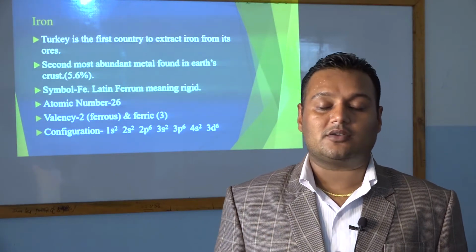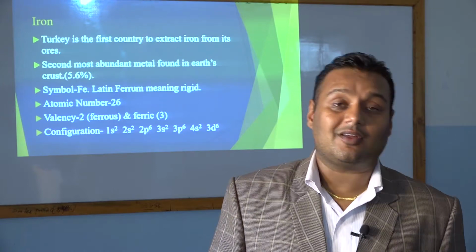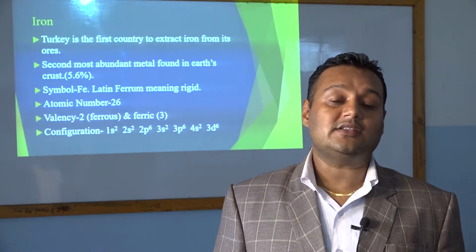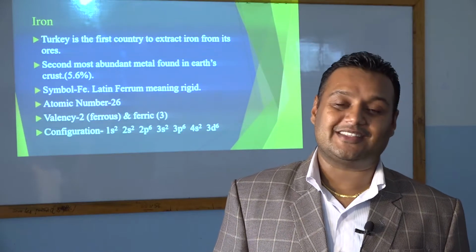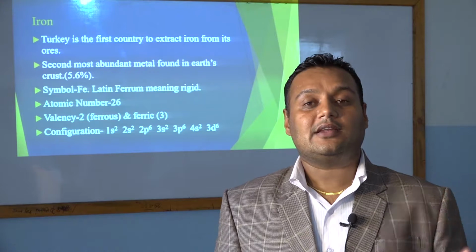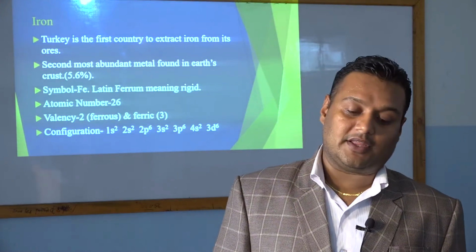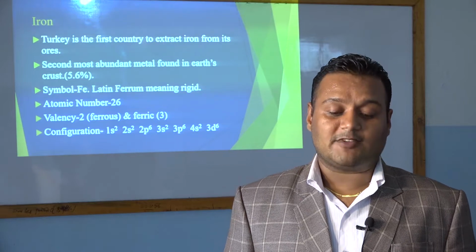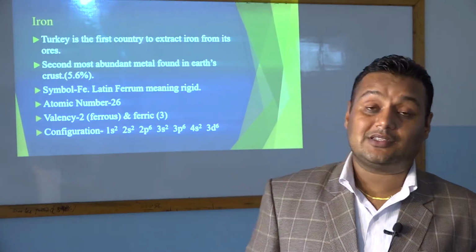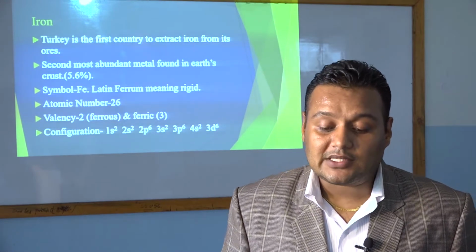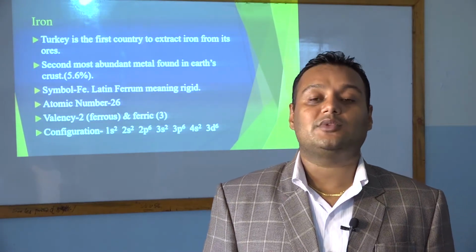So we must remember: iron symbol Fe, atomic number 26, and valence 2 and 3 both. Now the electronic configuration is 1s2, 2s2, 2p6, 3s2, 3p6, 4s2 and 3d6.